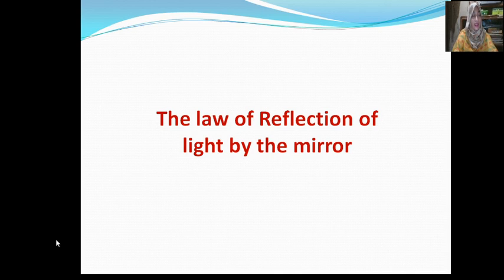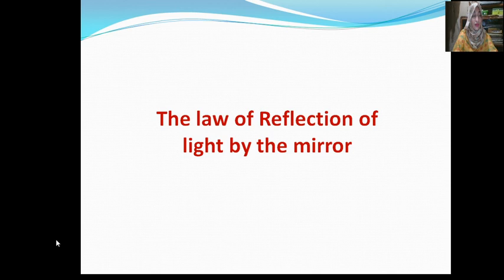Now move the torch to show the light on the mirror at an angle. You will see that when the angles are changing, then the lights returning after falling on the mirror are also changing their directions. The angle created by the light falling on a mirror with the normal is called the angle of incidence, and the angle created by the light reflecting back from the mirror with the normal is called the angle of reflection.